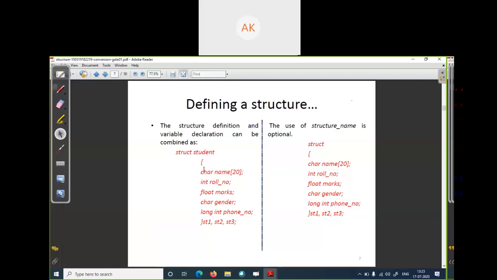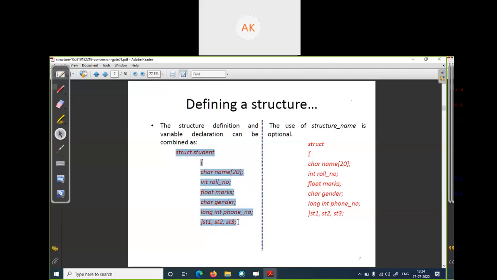Your student structure is defined like this: the structure name is student, first is name, 20 characters, roll number, float marks, character gender, long int phone number. Okay, this is the definition of your structure.